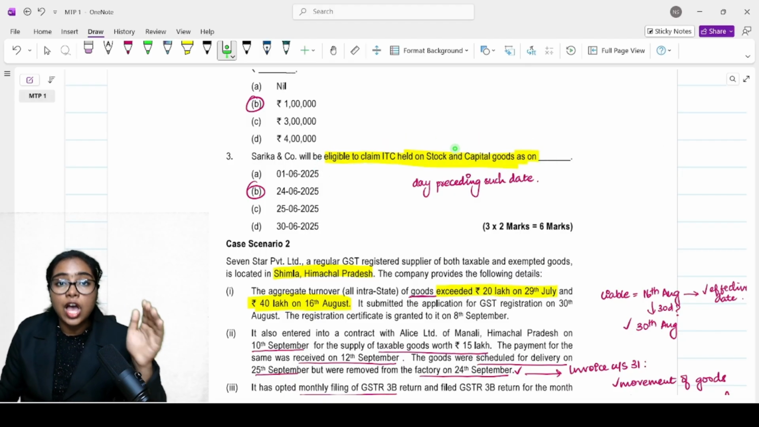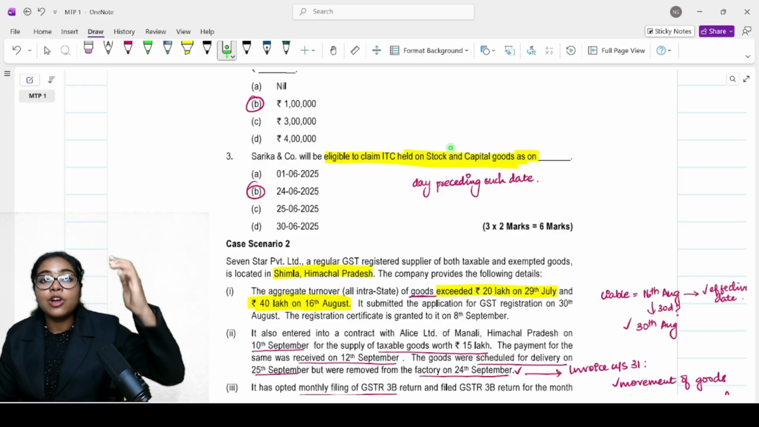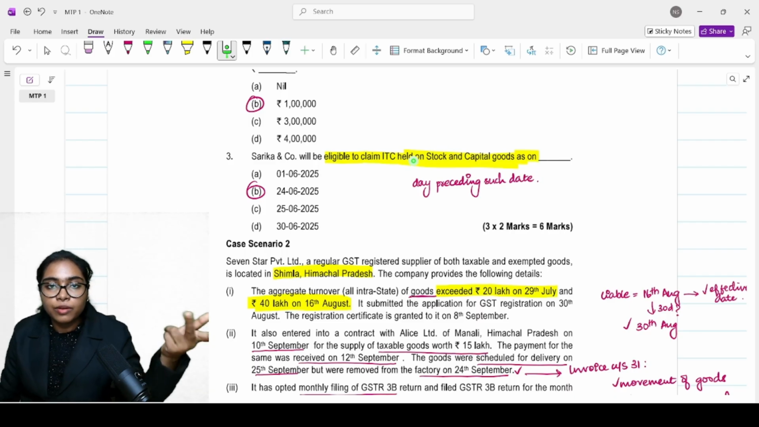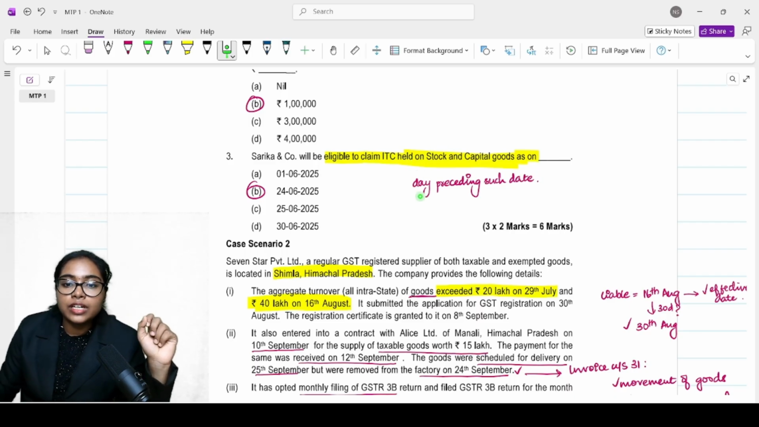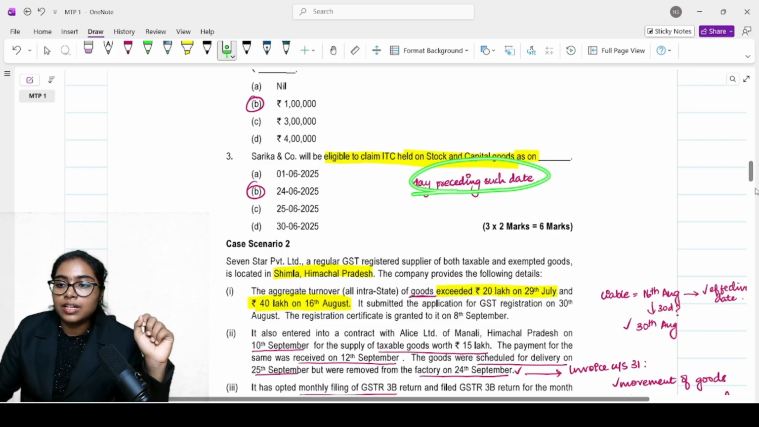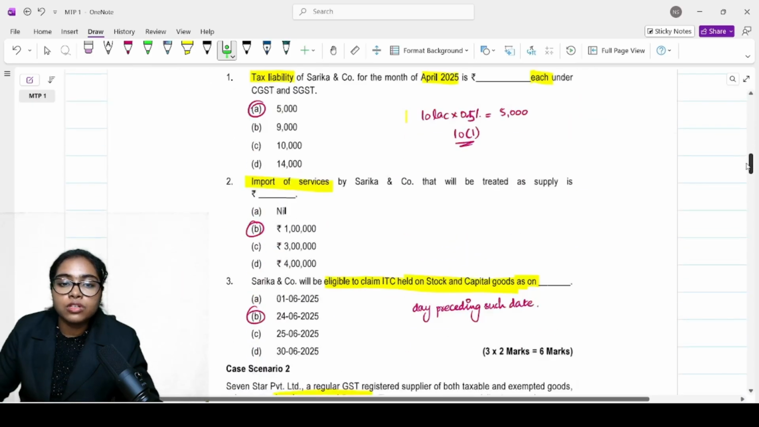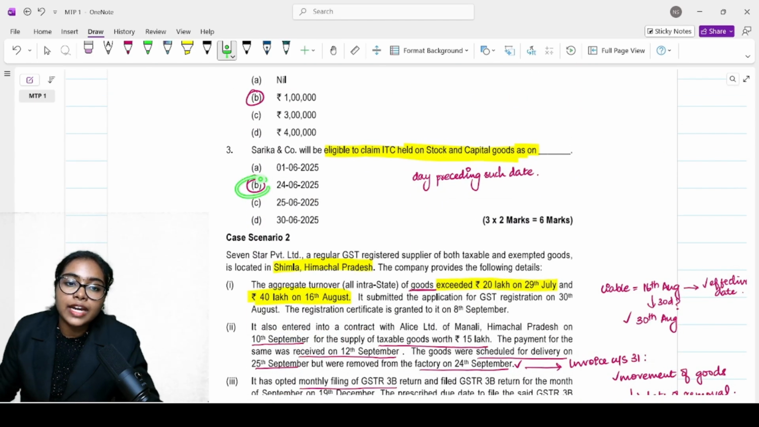What did we study? Whatever was available on the date preceding the day from which they are becoming liable, from which they are switching, correct? So the day preceding such date, when is the day that they crossed the threshold limit? It was on 25/6/2025. So on 24/6/2025, whatever ITC was there, I can take it.